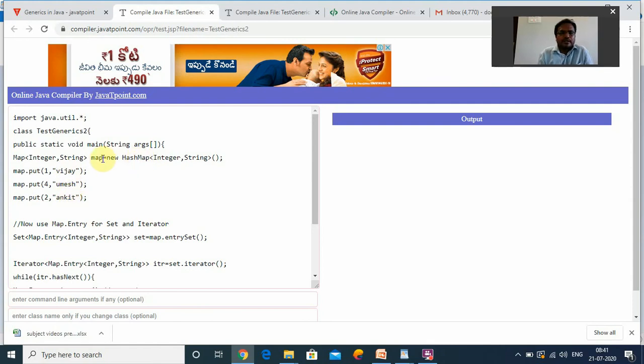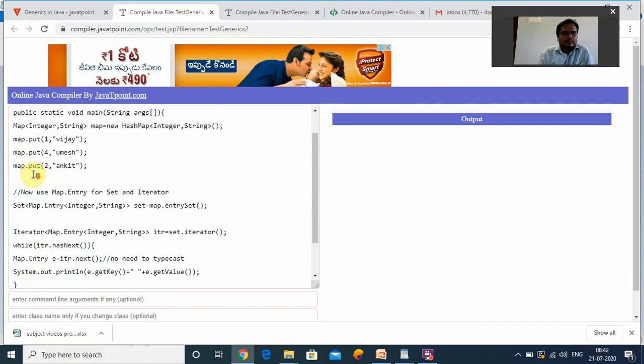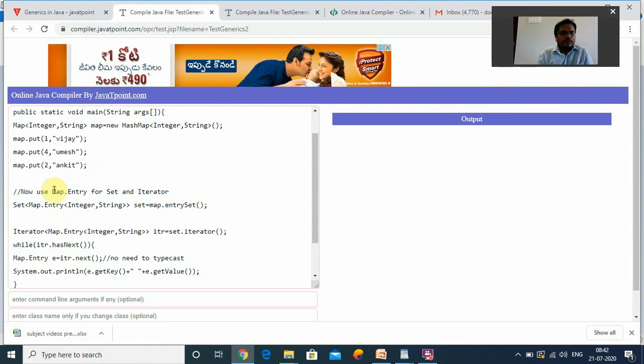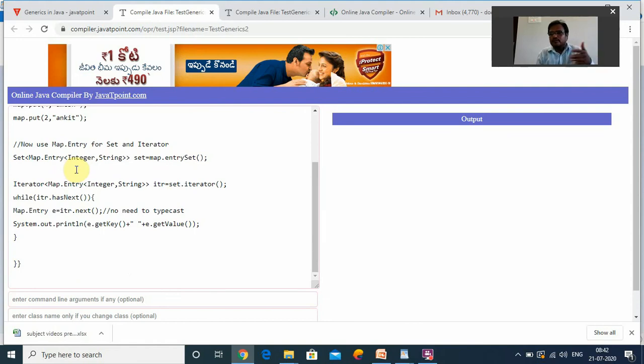See this HashMap generic class object. After creating the HashMap generic class object, we are using the put method. With the help of the put method, we are inserting elements into the HashMap object map. So map.put, right? Now, with the help of an iterator, as you already know, we are retrieving the values from the HashMap. The values we put into the map are 1 Vijay, 4 Umesh, 2 Ankit. Finally we are extracting the same from the map object.